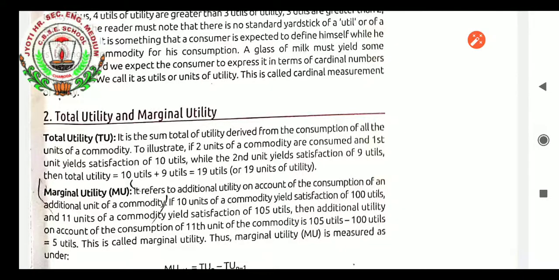If a particular product is increased by 1 unit, how much more satisfaction that 1 unit increase is giving to you is known as marginal utility. I think the meaning of marginal utility and total utility is clear from this topic.